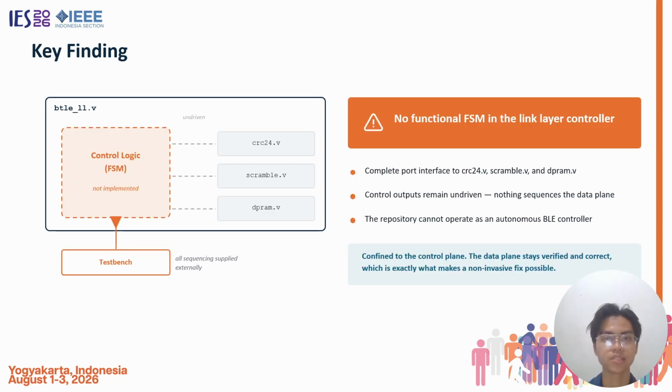So the key slide: the BTLL, or the link layer FSM, is declared with a complete port interface to all submodules, but there is no FSM in this GitHub repository. The control outputs are undriven. Every stimulus comes from the testbench, so the repository cannot run standalone, and this is a control plane gap only.